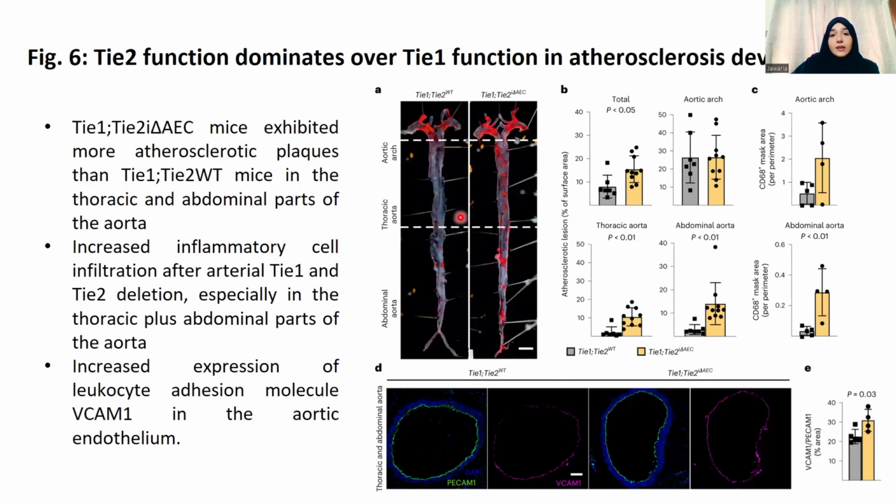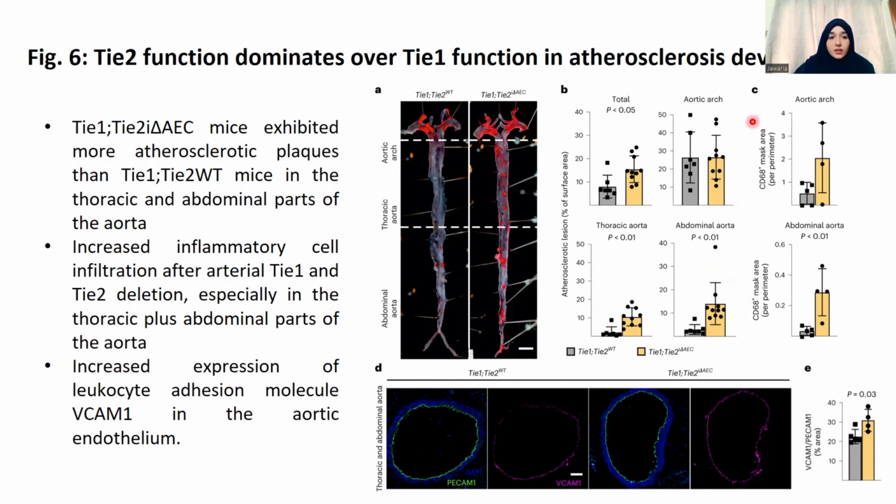So here, again, they deleted Tie1 as well as Tie2. Then they stained the aortas of Tie1, Tie2 wild type and Tie1, Tie2 deleted mice with Sudan dye, where we can clearly see that Tie1, Tie2 deleted mice exhibited more atherosclerotic plaque formation, especially in the thoracic and abdominal aorta. These are the quantified results, which again suggest the same thing, that it is more obvious in the thoracic and the abdominal aorta.